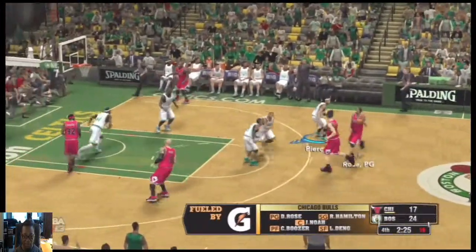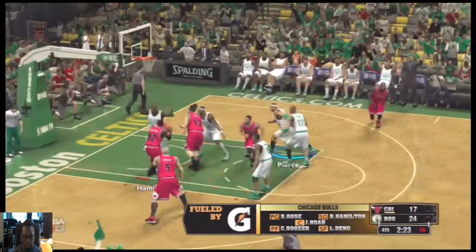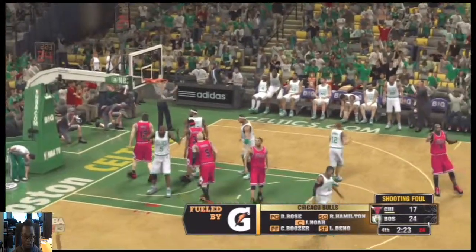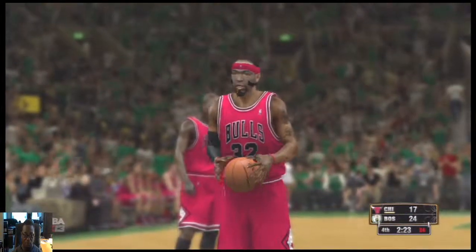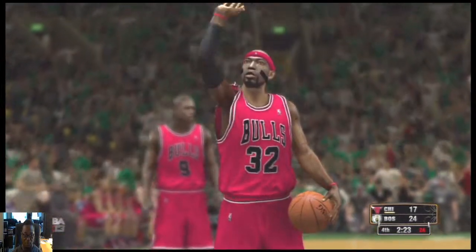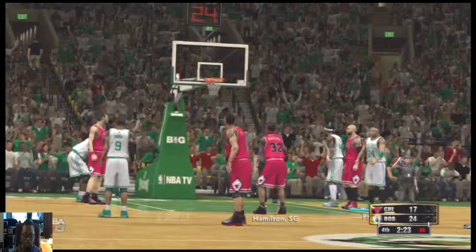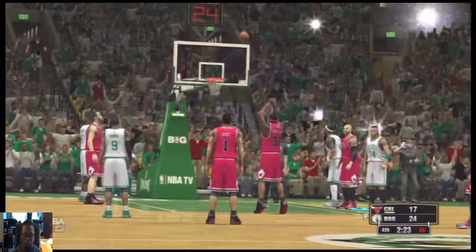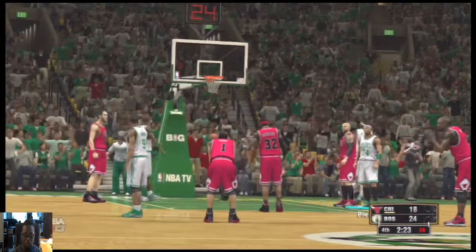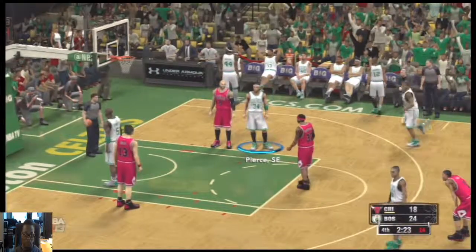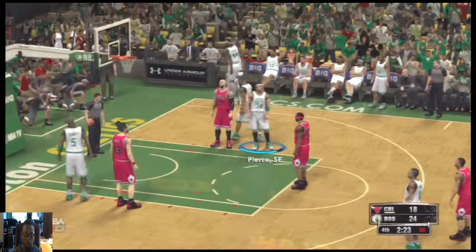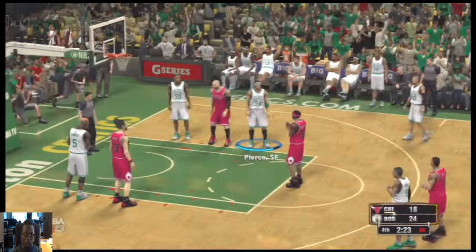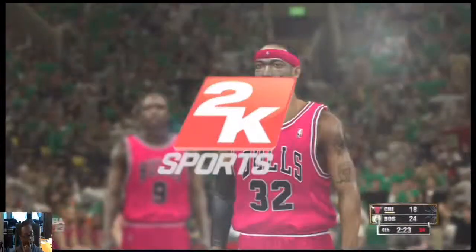Their front court, Luol Deng, Carlos Boozer, and Joakim Noah in the middle. Derrick Rose runs the show with Rip Hamilton to the side. We talk about Paul Pierce, his ability to create that mid-range jump shot. He hits it with a hand in his face, with a body banging against him. It's a rare quality. Yeah, contested mid-range shots are ones that for most shooters, the defense will say we can live with that. But those are really his specialty. I mean, he's a big-time scorer. Has been since he's been in the league. And even well defended, he can still put it in the hole.